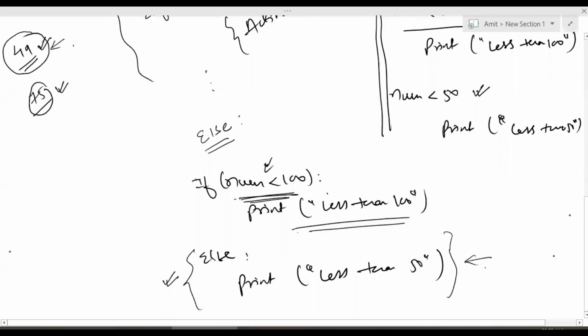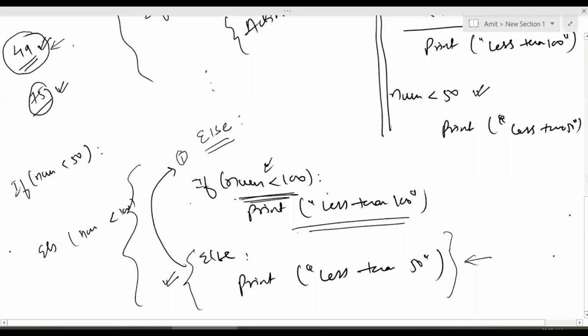The reason I'm explaining this simple question is to make you understand that the sequence of if then else conditions is important. All you need to do to fix this solution is: if number is less than 50, then print less than 50, else if number is less than 100, print less than 100, and your program will start working correctly. I'm just changing the sequence: this block of code I shifted here, and this is coming down. That's it.